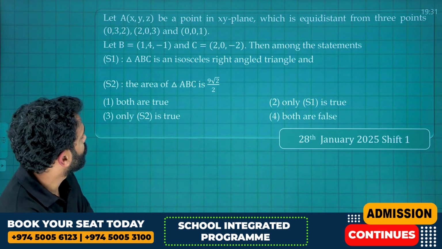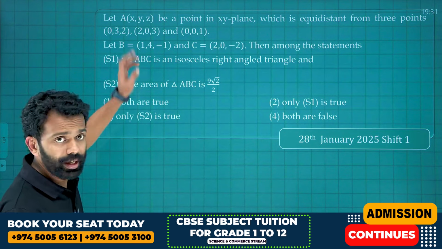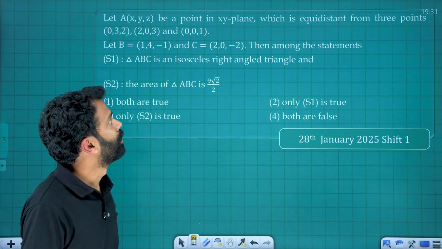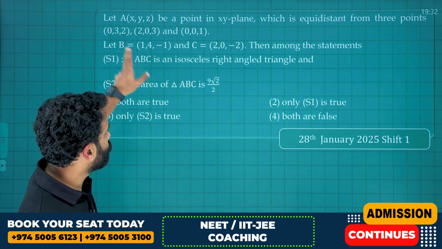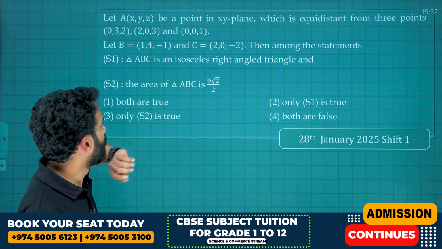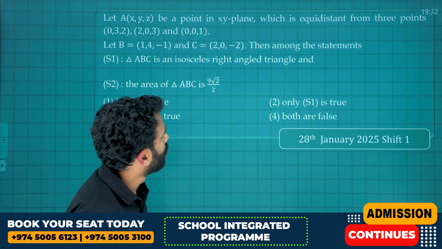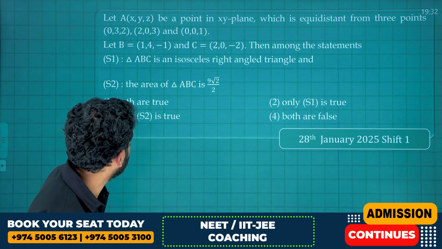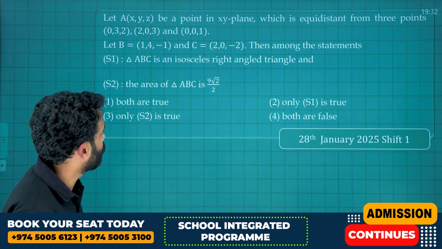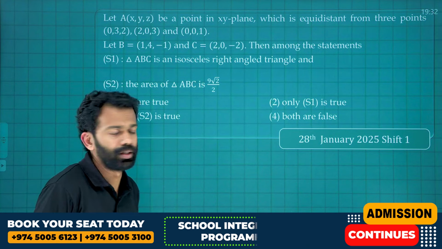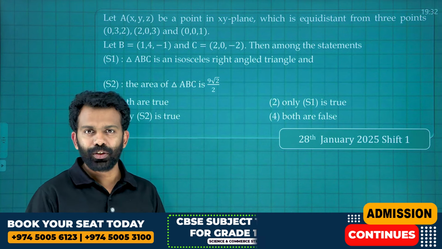Our very first question is from 2025 shift 1. A point A(x, y, z) is a point in the xy plane which is equidistant from the 3 points (0, 3, 2), (2, 0, 3) and (0, 0, 1). Two more points are given: B is (1, 4, -1) and C is (2, 0, -2). Among the two statements, one says triangle ABC is an isosceles right angle triangle and the other says the area of that triangle is 9 root 2 by 2. We need to identify the truth and falsity of the given statements. It's a very easy question actually.